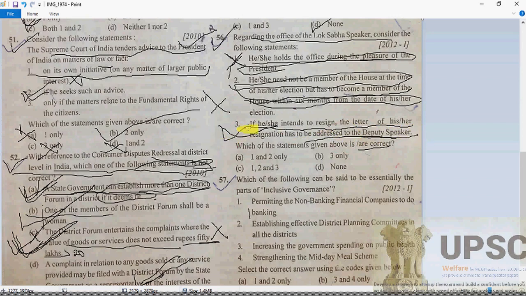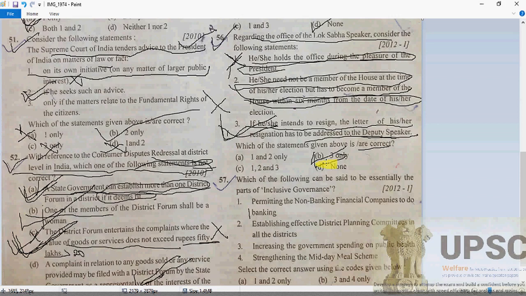Absolutely, because when the Lok Sabha Speaker resigns, the resignation letter goes into the hands of the deputy speaker. So B is absolutely correct. This has been repeated many times: to whom does the Lok Sabha Speaker hand over the resignation? The deputy speaker. So 56 is B.